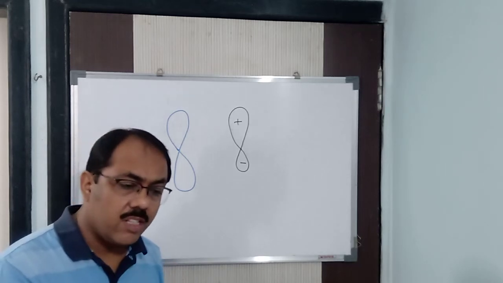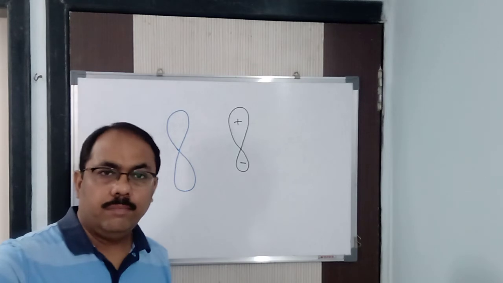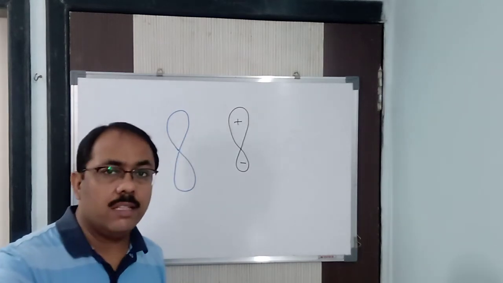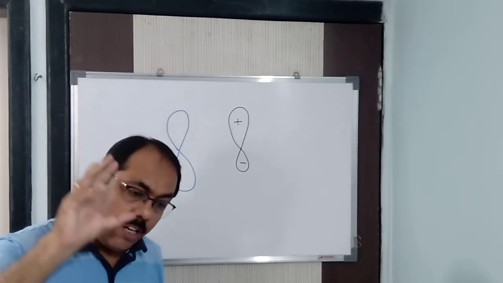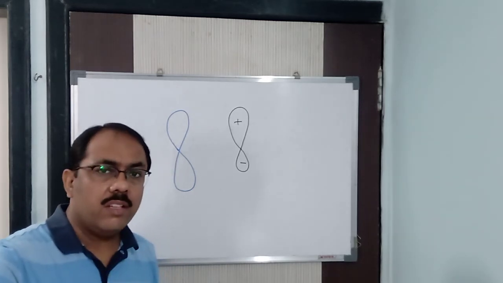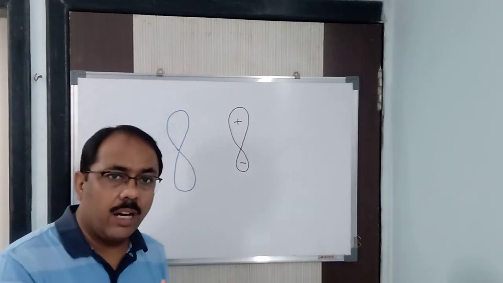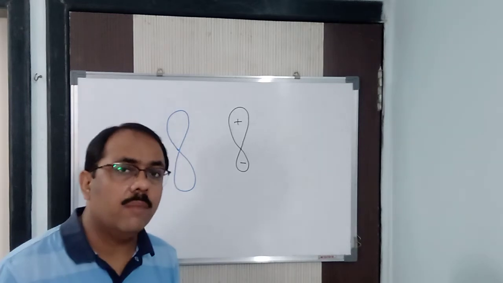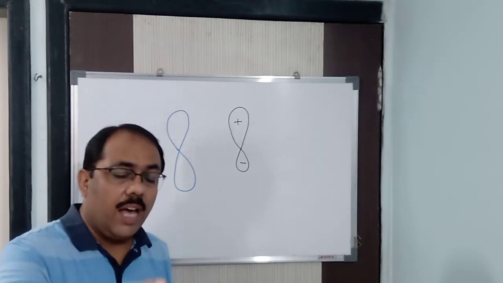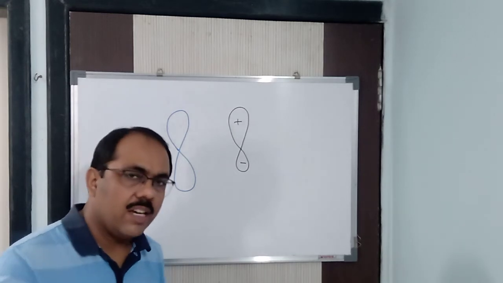Because I said already, and again and again I am saying, this is very important. You need to understand this, because I am going to draw the diagram. At that time, you need to understand that atomic orbitals are never combined directly to give rise to a molecule. First, they redistribute their energy in such a manner that each orbital gets an equal amount of energy. Then only they combine and give rise to hybrid orbitals which have the same energy, shape, size, everything identical.